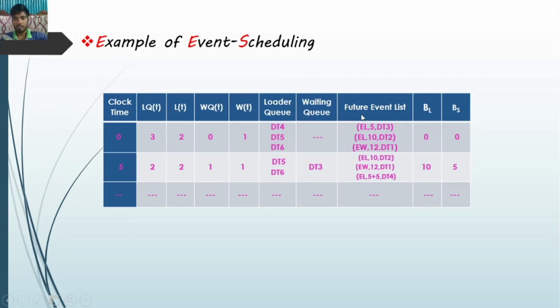That means which process is going to be processed next, and the event list contains that value. And BL for busy loader and BS for busy scaler.